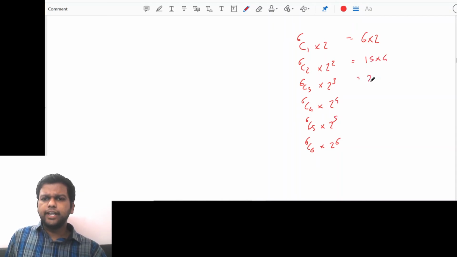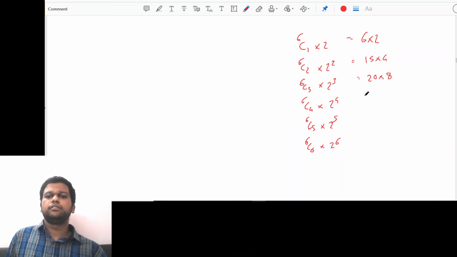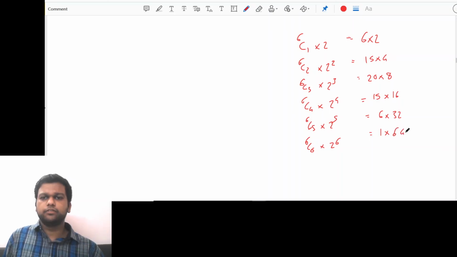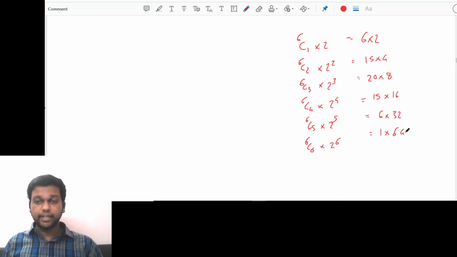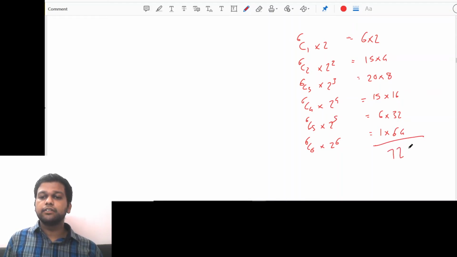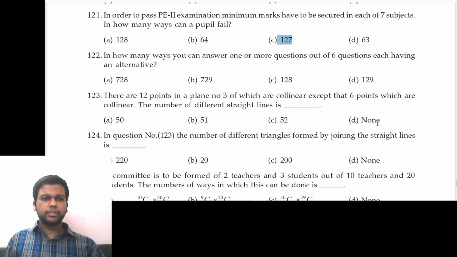6C3 is 20 into 8. 6C4 is again 15 into 16. 6C5 is 6 into 32. 6C6 is 1 into 64. So let's add them and get the answer. 6 into 2, 15 into 4, 20 into 8, 15 into 16, 6 into 32, 1 into 64. 728 is the correct answer. Which option? Option A.